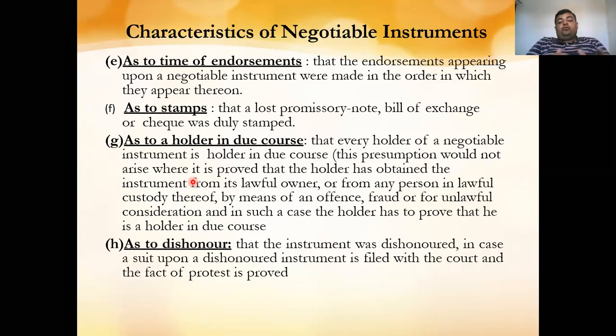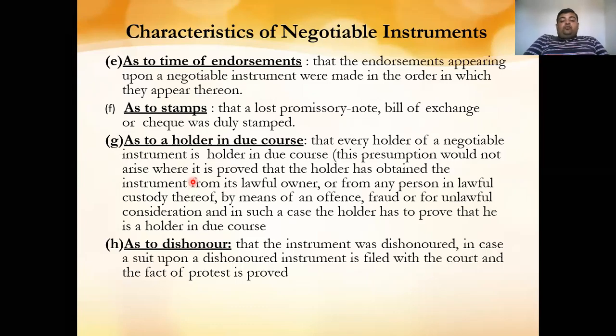So normally the person who is the holder is the holder in due course. But if some mishap happens, and the other party takes you to court saying that the check you issued was done by some unlawful activity, unlawful consideration, or by fraud or offense, then you have to prove that this has been taken without such things.